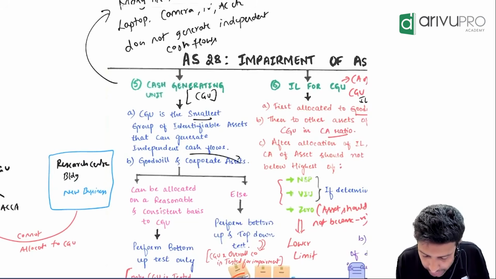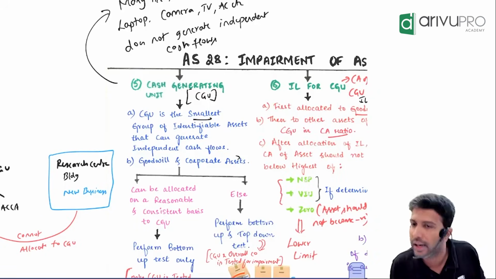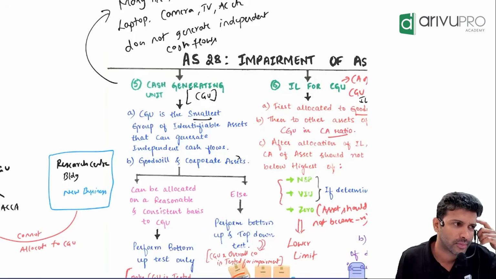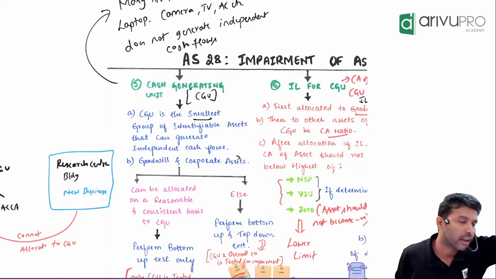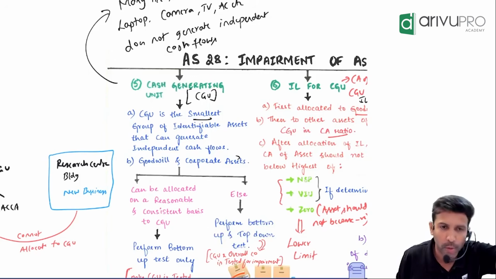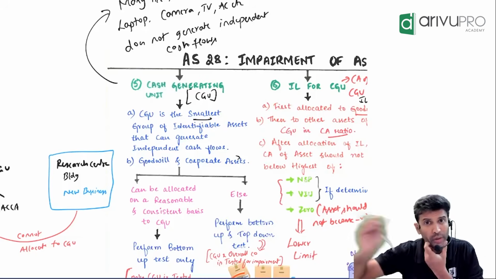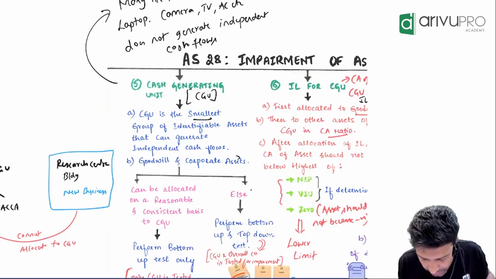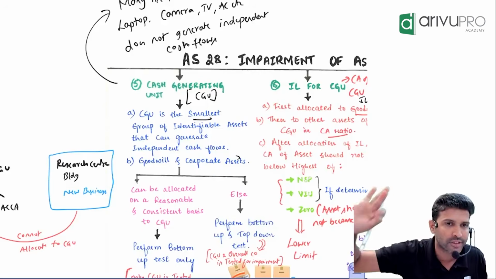So what is the point I'm trying to say? Some goodwill and corporate assets can be allocated. Some cannot be allocated. So how will we know? The question will tell. Why are you taking load? The question will tell whether it can be allocated or not. If it can be allocated, what will you do? Allocate it, in what ratio? Carrying amount ratio. Or there could be some goodwill or corporate asset which the question may specify cannot be allocated. These words will be specified to you in the question. Whether it is allocable or not will be specified. You don't have to worry.